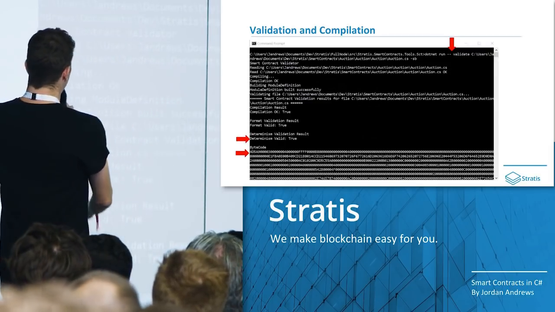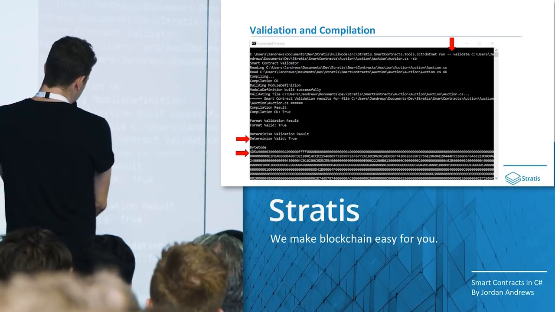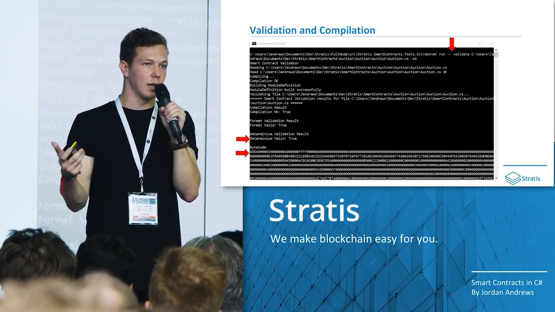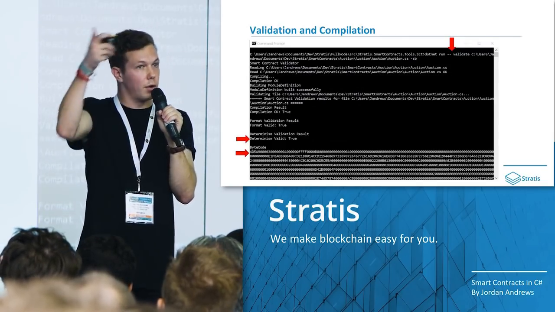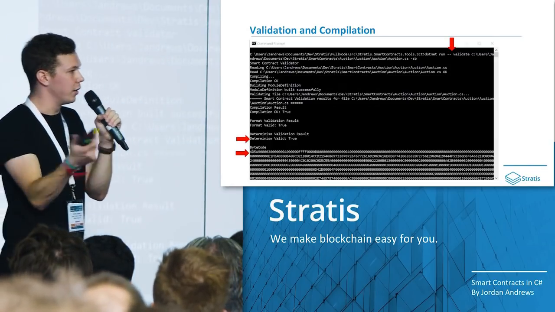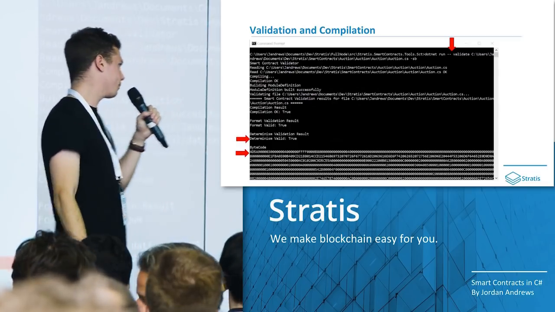You'll see, for example, down the bottom left, when we try and validate this auctioning contract, it returns determinism valid true. You can imagine that if I do something like retrieve the current date time, this is going to be problematic. It will return a different result on every machine. So in this case, it will say, hey, on line 36, you're trying to get the date time. This is non-deterministic. You'll need to fix that.